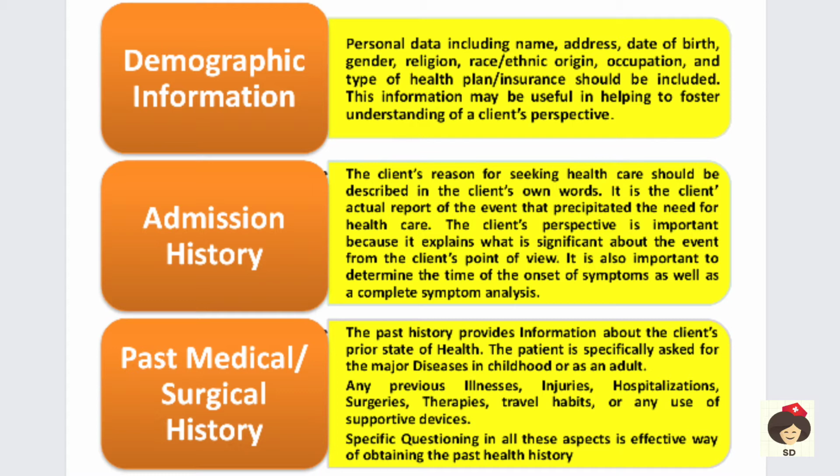And next is the past medical or surgical history. Here you have to ask about everything before admission to the hospital: if the patient had been hospitalized at some other place, or if in childhood he had suffered from some particular disease. So all the prior history about disease you have to collect, like any illness, injury, previous hospitalization, previous surgery, previous therapy, and before admission has he traveled to some place where there is some infection, or migrated from one place to another with a particular infection.